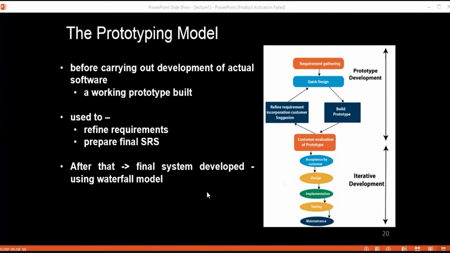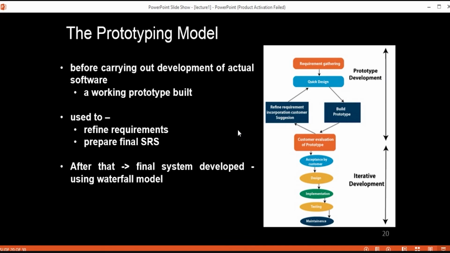So this prototype is very important for your actual system. It is possible that it has limited capabilities, or is not with good performance, or with low reliability, and not of good quality compared to the actual software.